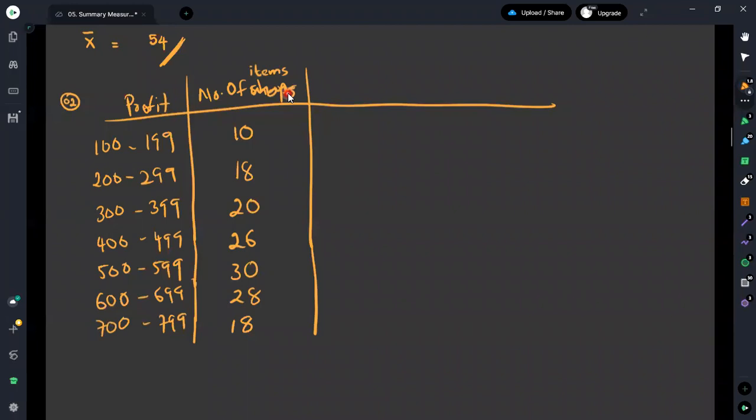To obtain the class midpoints, I will take it as the Mi value, the class midpoint value, and the number of items is supposed to be the frequency. Therefore, this can be considered as the Fi value.